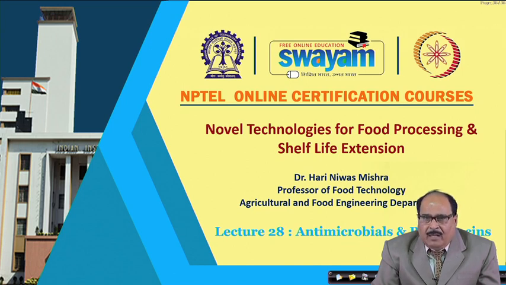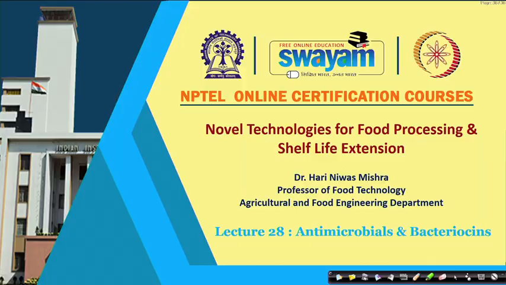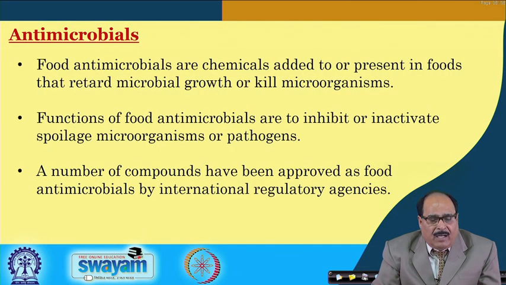antimicrobials and bacteriocins. Food antimicrobials are chemicals which are added to or are present in food that retard microbial growth or kill microorganisms.